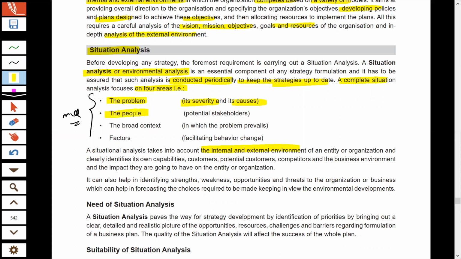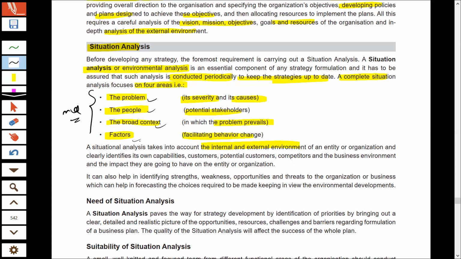Who are the people, the stakeholders who are connected with this problem, who are impacted by this problem? And what is the context in which the problem prevails? What is the background in which the problem has arisen? And what are all those factors that the management can take into account in order to change the problem causing behavior and ultimately find out the solution? So these are the four important things that you should focus upon while doing situation analysis: the problem, the people, the context, and the factors.